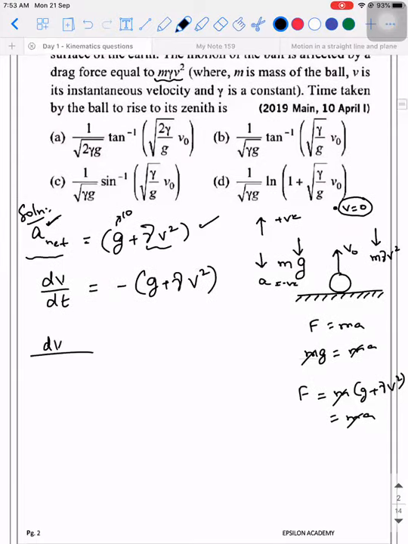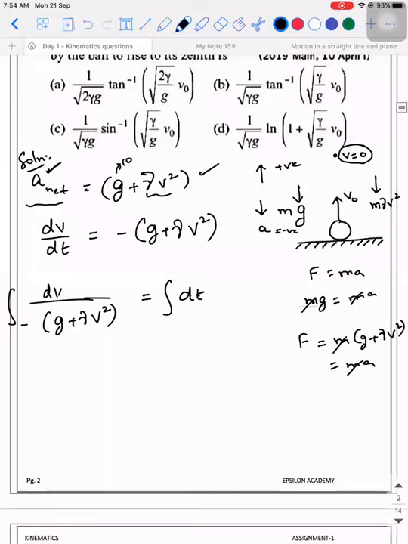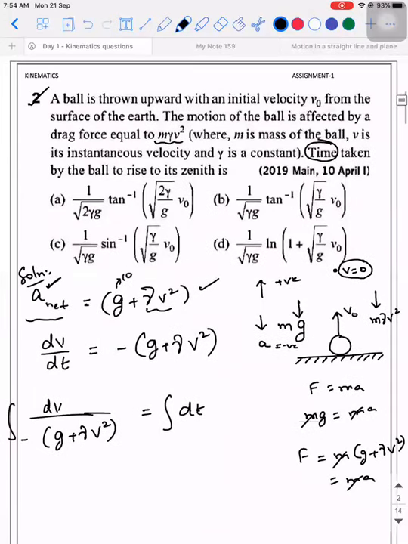Then dv divided by minus, g plus gamma v square is equal to dt, again by variable separation. So you're convinced with what I wrote? So luckily, since the question is based on time taken, we need to integrate. Tell me how to do the integration. So right hand side, you're integrating with respect to time. Left hand side, you're integrating with respect to velocity. So what should I take the lower limit on the right hand side? 0. Read the question. 0.